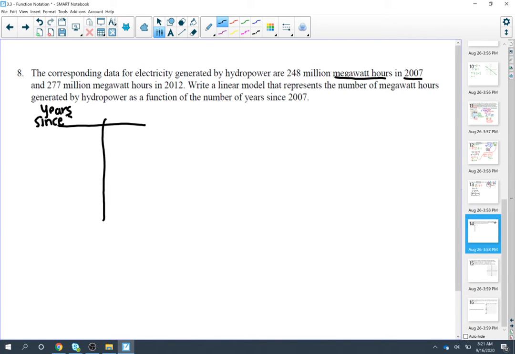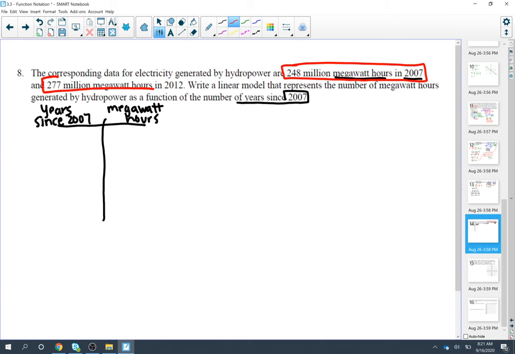since 2007. And then over here, we have our megawatt hours. Now, we have 2 years here. We have megawatt hours in 2007, and we have megawatt hours in 2012.